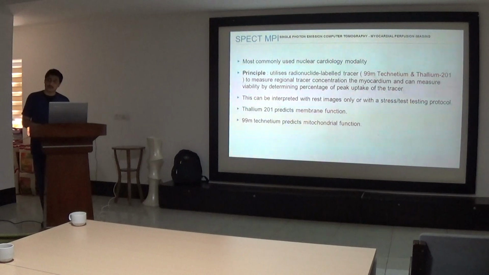Next is SPECT MPI, that is single photon emission computed tomography plus myocardial perfusion imaging. So this is a commonly used nuclear cardiology modality.